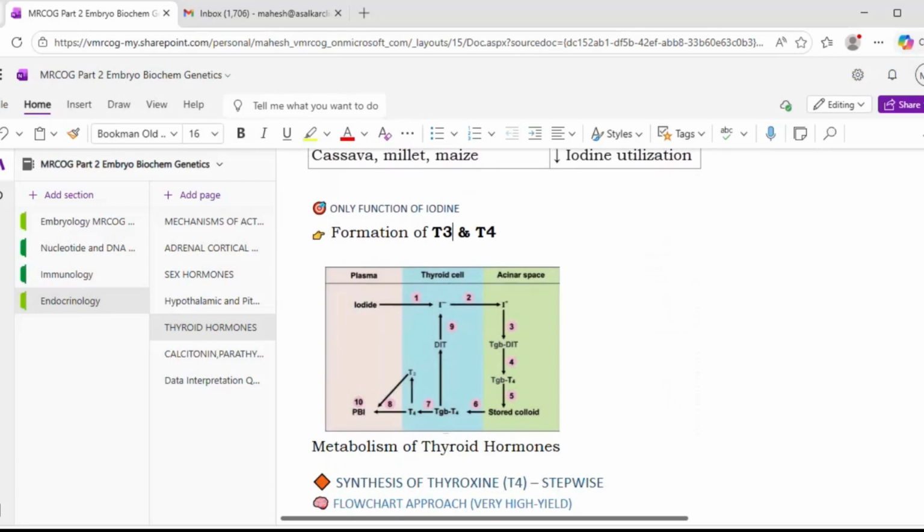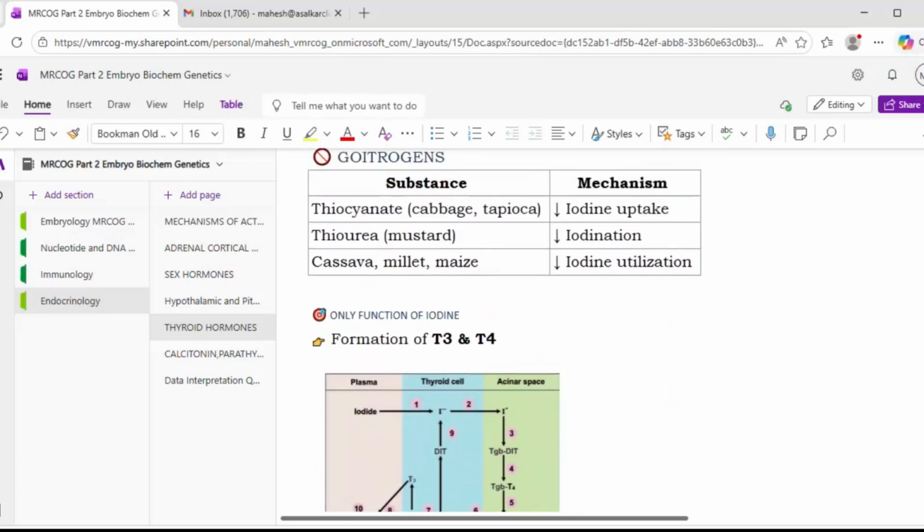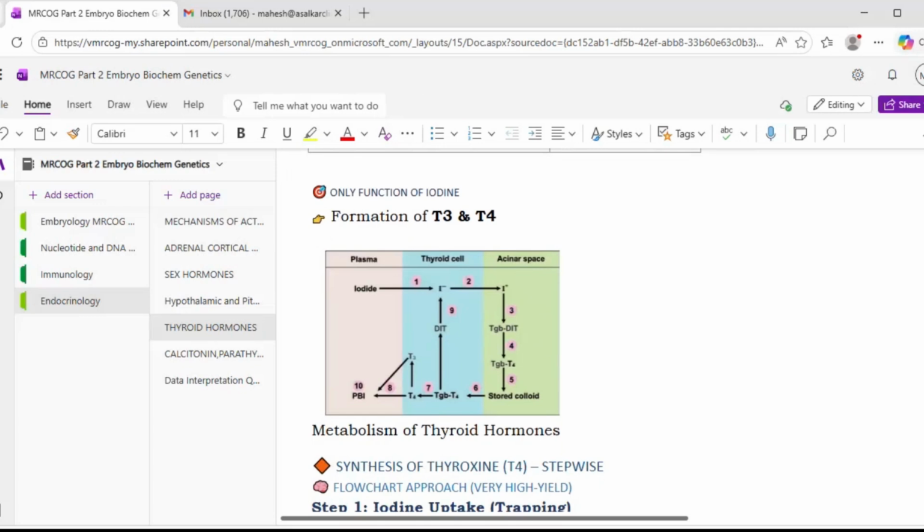Then what are the goitrogens? These goitrogens are substances such as thiocyanate, which is present in cabbage and tapioca. There is a decrease in iodine uptake because of the thiocyanate. Then thiourea, present in mustard, causes decreased iodination. And others such as cassava, millet, maize decrease the iodine utilization. Okay, so the only function of iodine is the formation of T3 and T4.